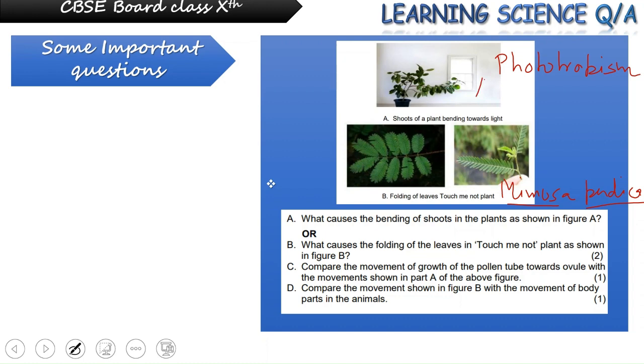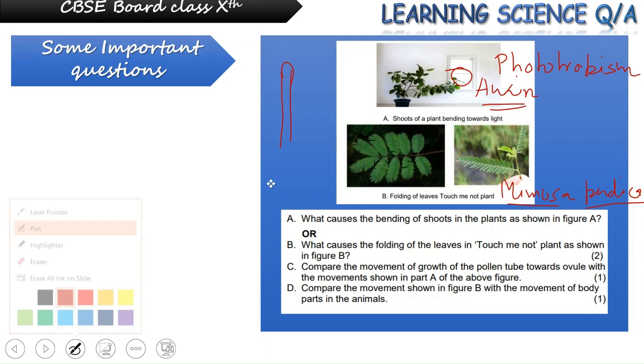Shoots are synthesizing a chemical, or you can say a plant hormone, which is mainly synthesized at the tip region of the plant. So the tip region of the plant is synthesizing auxin, which is sensitive to sunlight.